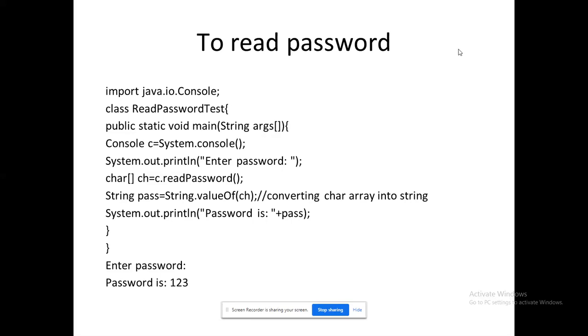When I use my readPassword method, which is a member function in my console class, what will happen? Ultimately, it will not display what I am typing, right? So that feature is available in this console class.